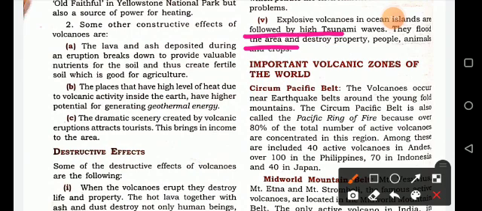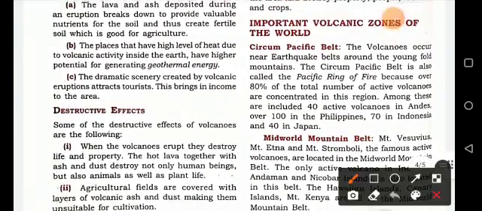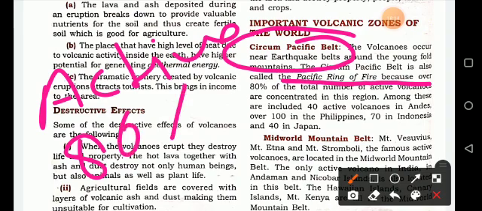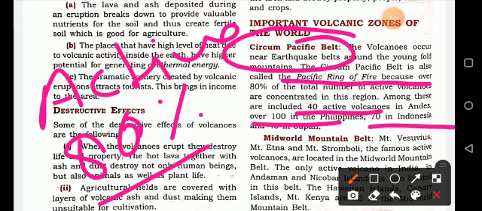Now, what are the important volcanic zones of the world? The first one is the circum-Pacific belt, also known as the Pacific Ring of Fire. Why? Because 80% of the total number of active volcanoes are present around the Pacific Ocean, of which 40 active volcanoes are in the Andes, 100 in the Philippines, 70 in Indonesia and 40 in Japan.